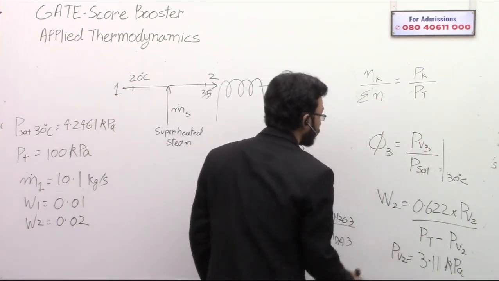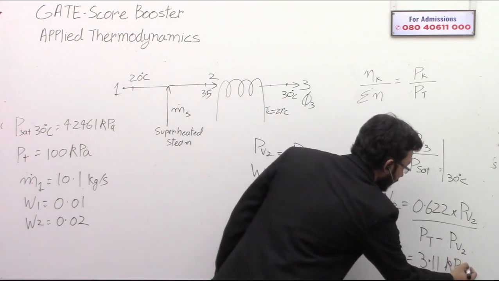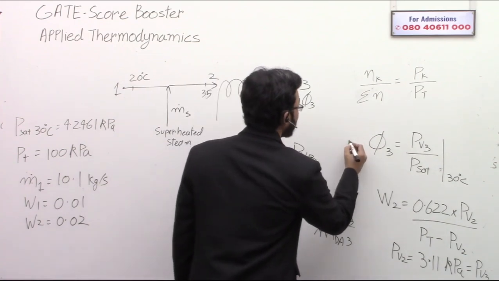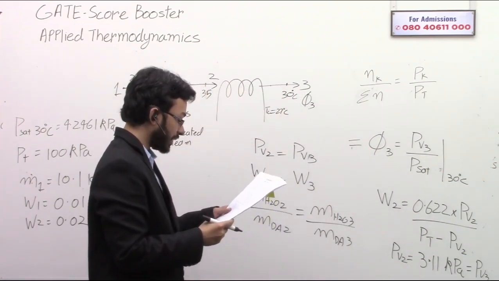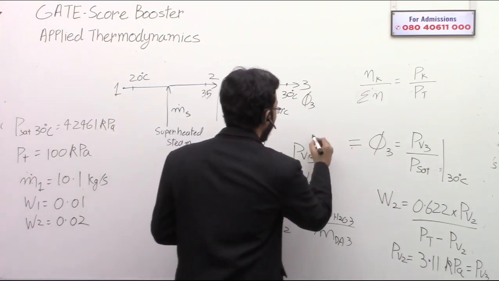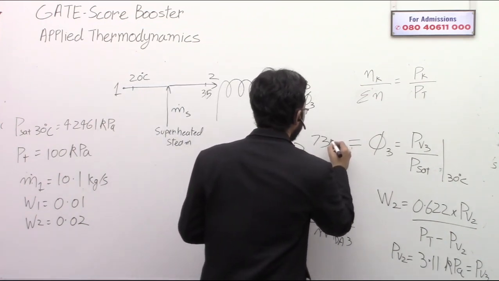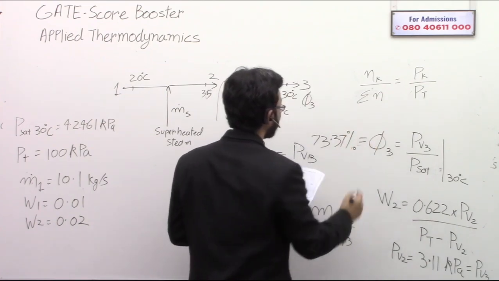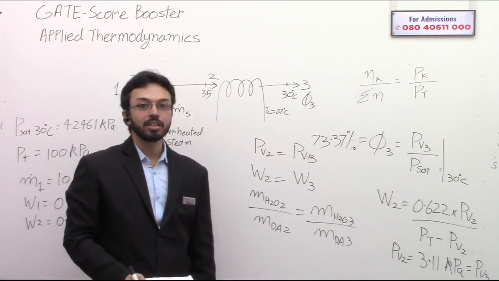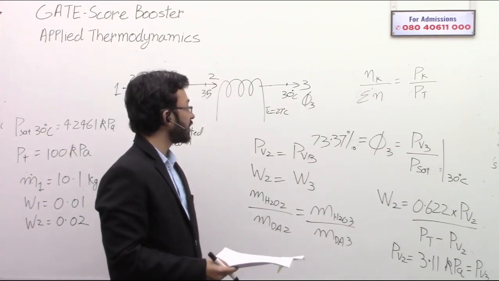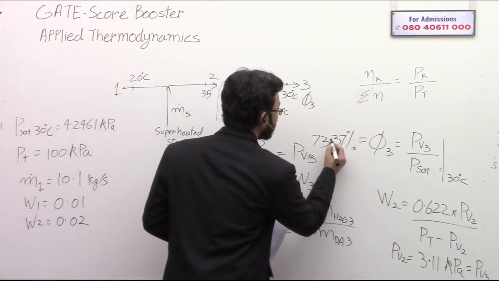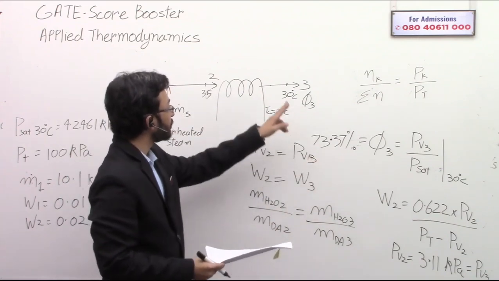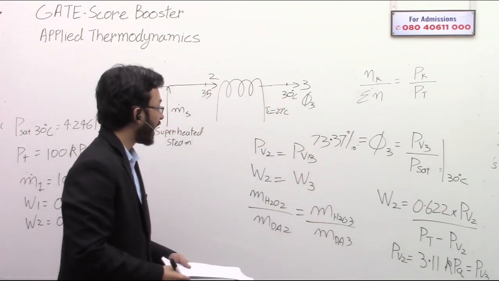So now I have PV2, and I can substitute. This PV2 is basically PV3. When you do the substitution, this relative humidity will come as 73.37 percentage. Okay, so this is the relative humidity at the exit.